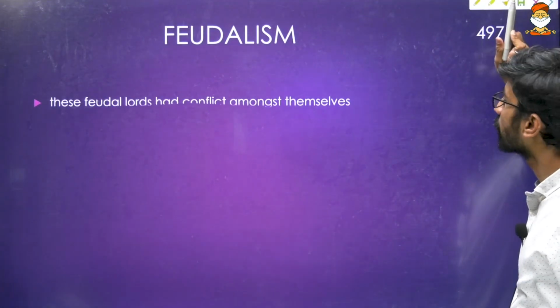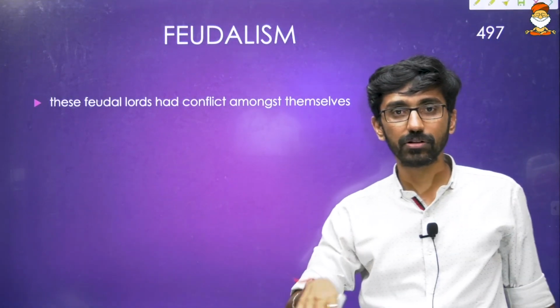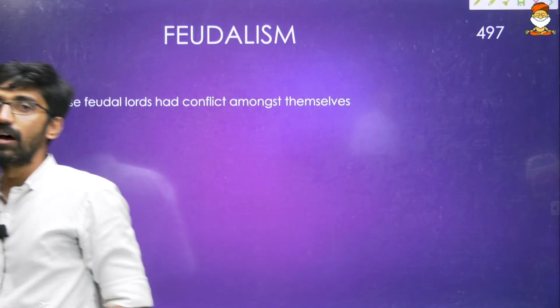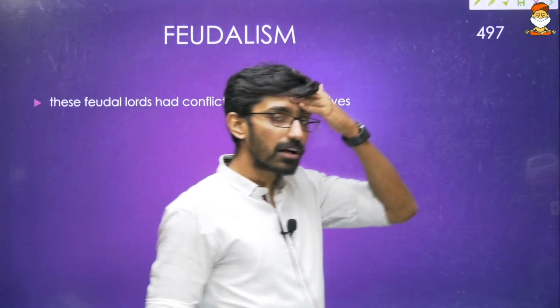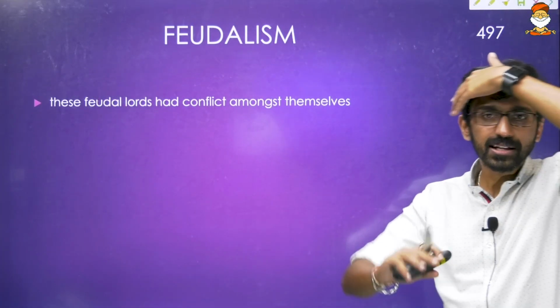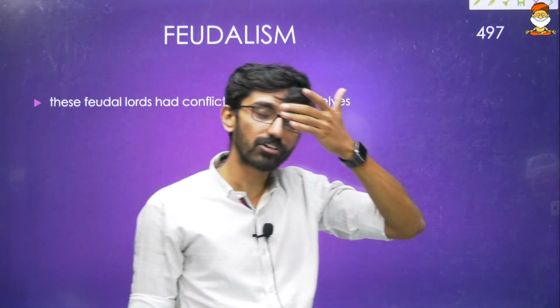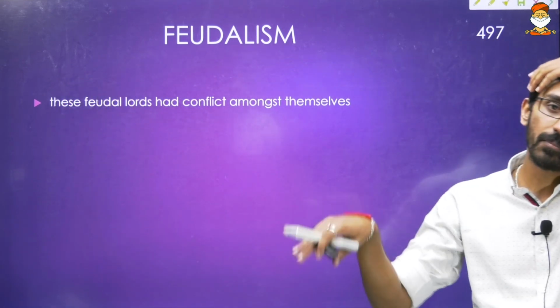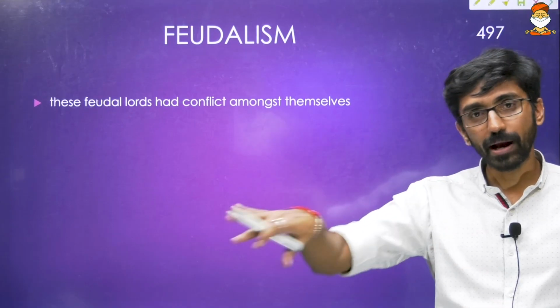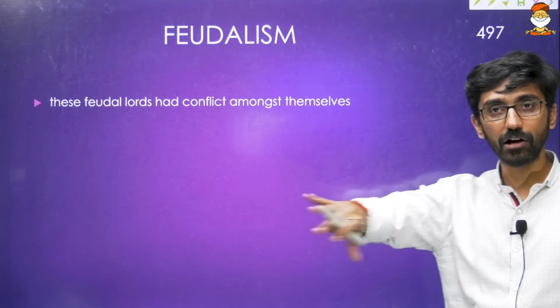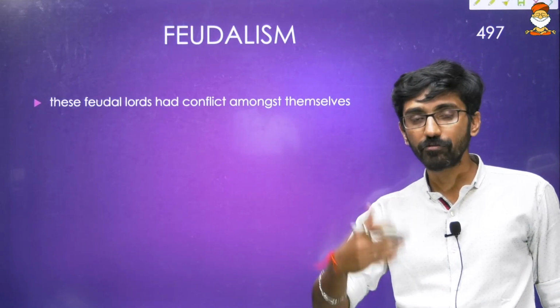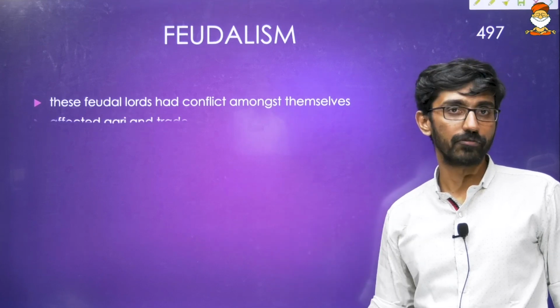And now feudalism, some more features are there. These feudal lords who received the land grants had conflict among themselves. And this conflict among themselves was just to enlarge their area. Okay, they wanted to become kings now, because they were feudal lords initially. They were small feudal lords, and now they wanted to become kings, and so they wanted to expand their territory, and that is the reason it led to a lot of conflict between one feudal lord and another.